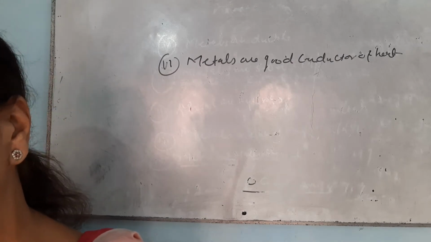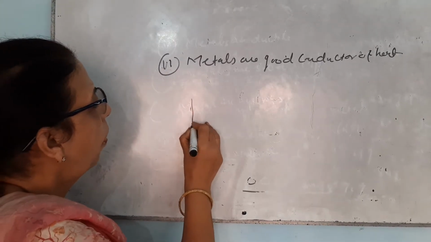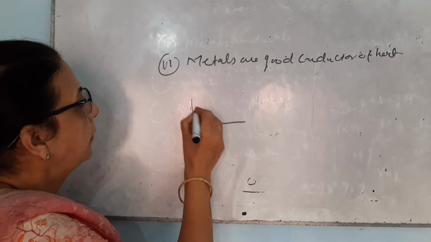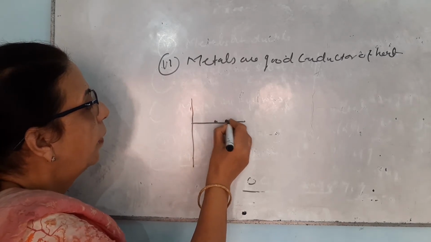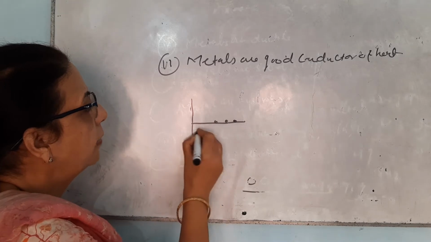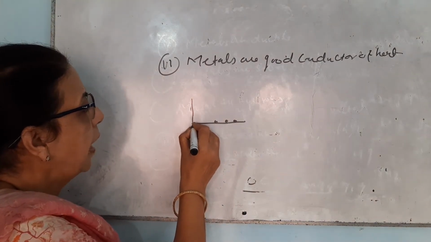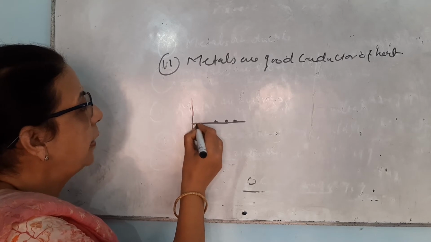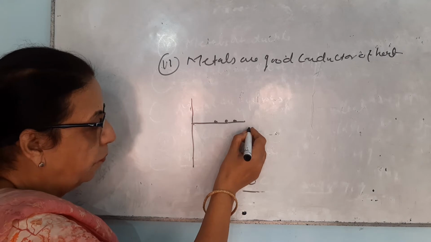One activity that can be done: just fix a rod at the clamp, then fix some pins with the help of wax, and heat this rod from the side where it has been clamped, either with a burner or similar.